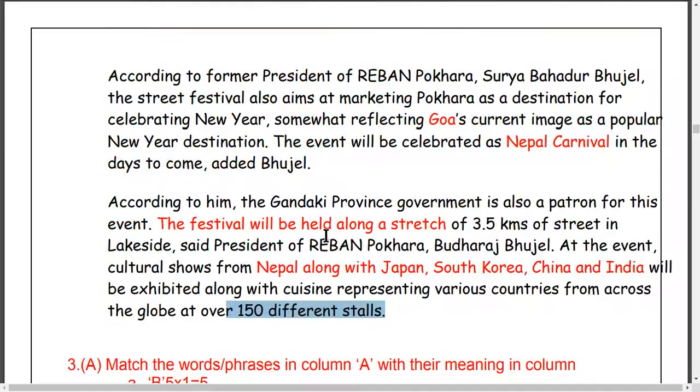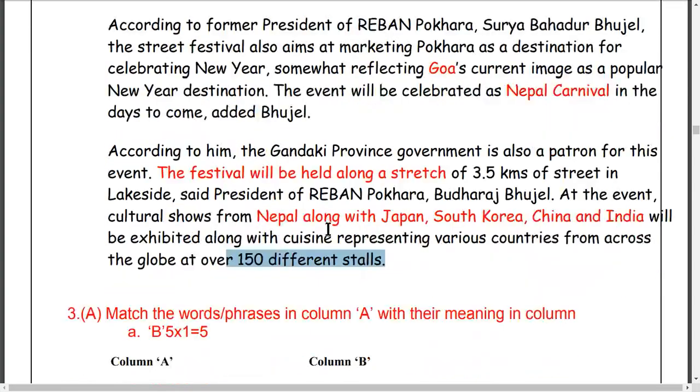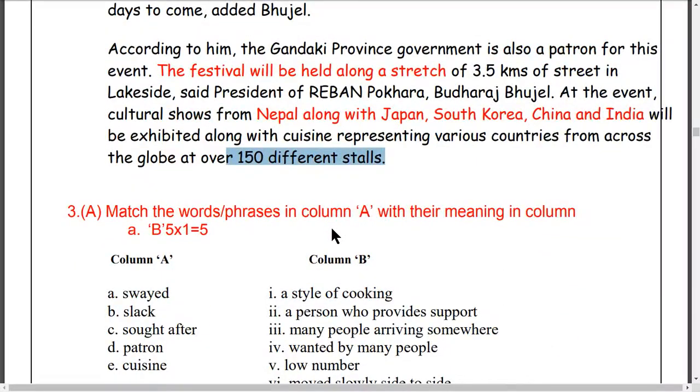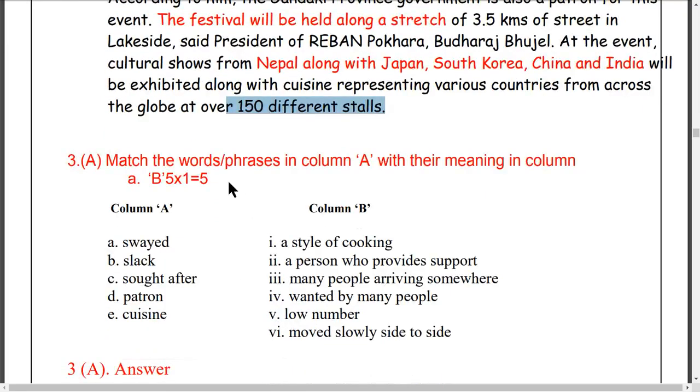This is the passage here. This is the unseen passage. It carries 15 marks, and there are different questions here. Okay, question number 3. First one is matching. Match the words and phrases in column A with their meanings in column B. One question carries 1 mark, and this is 5 marks here.